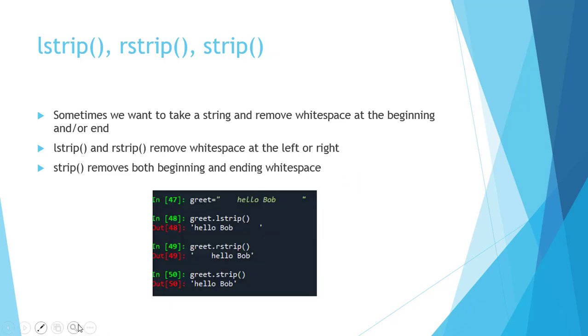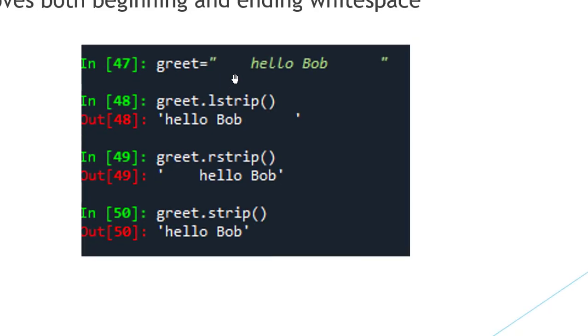So consider this example. Here we have a string which contains white spaces at the beginning and at the ending. So the greet.lstrip function will remove the spaces from the left side. The rstrip function will remove the spaces from the right side, and the strip function will remove spaces from the left as well as the right side. So here are the outputs of lstrip, rstrip and strip.